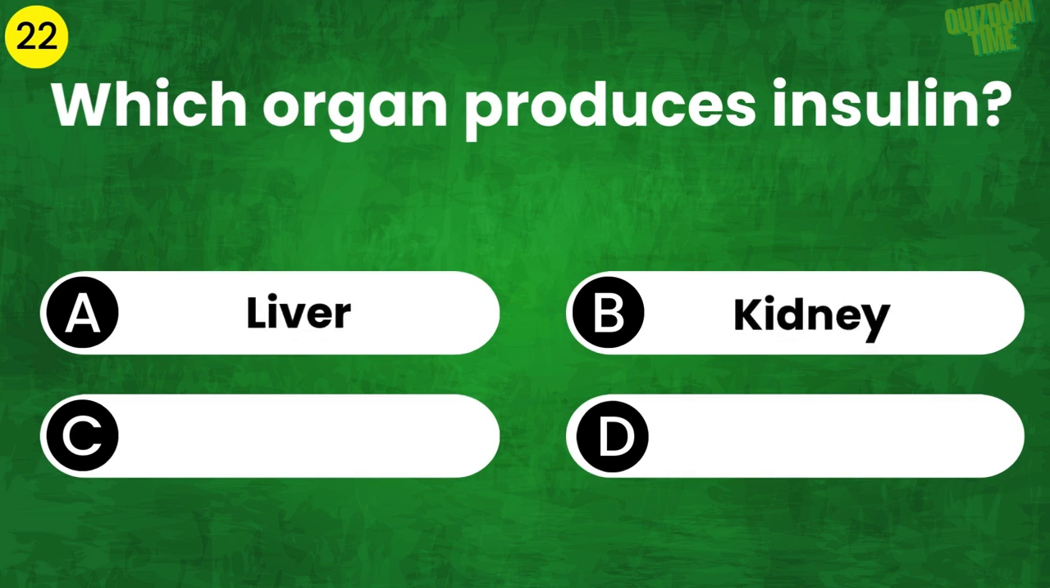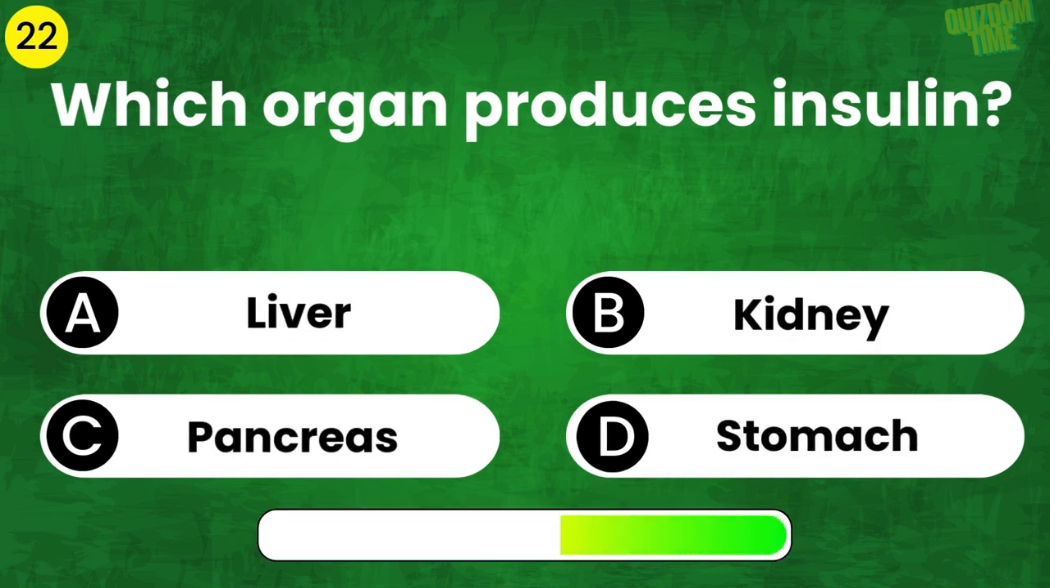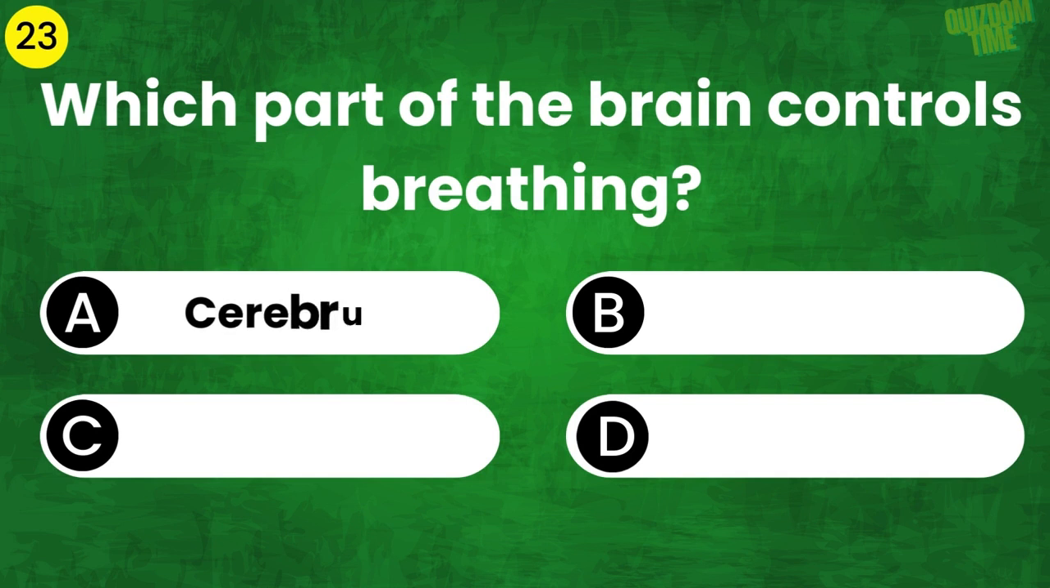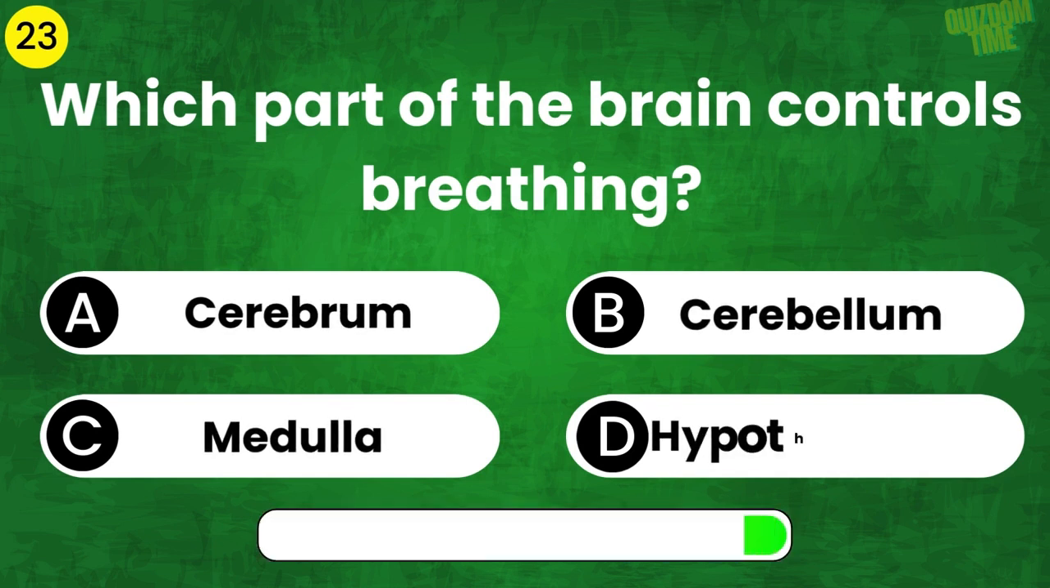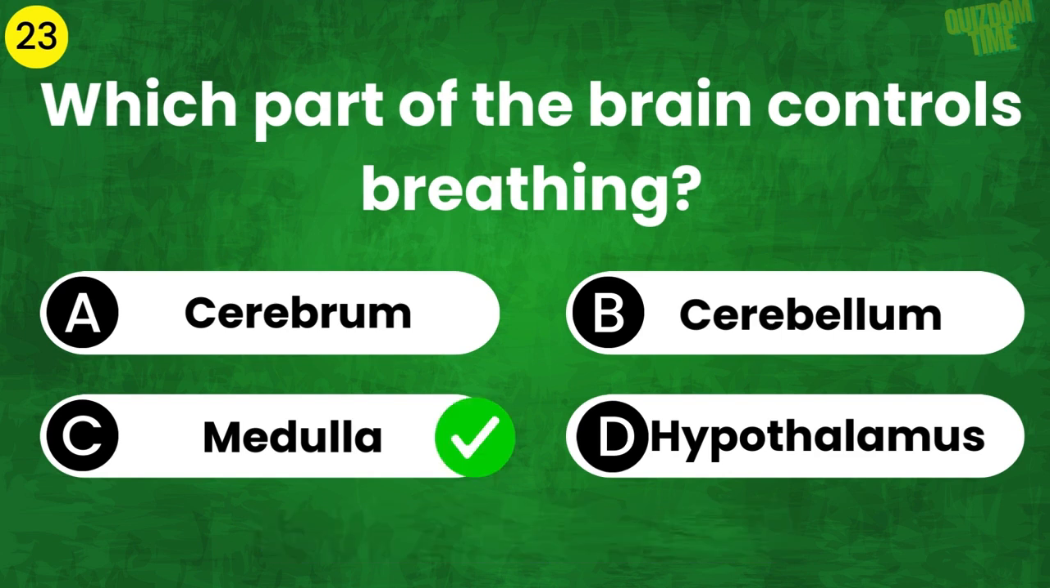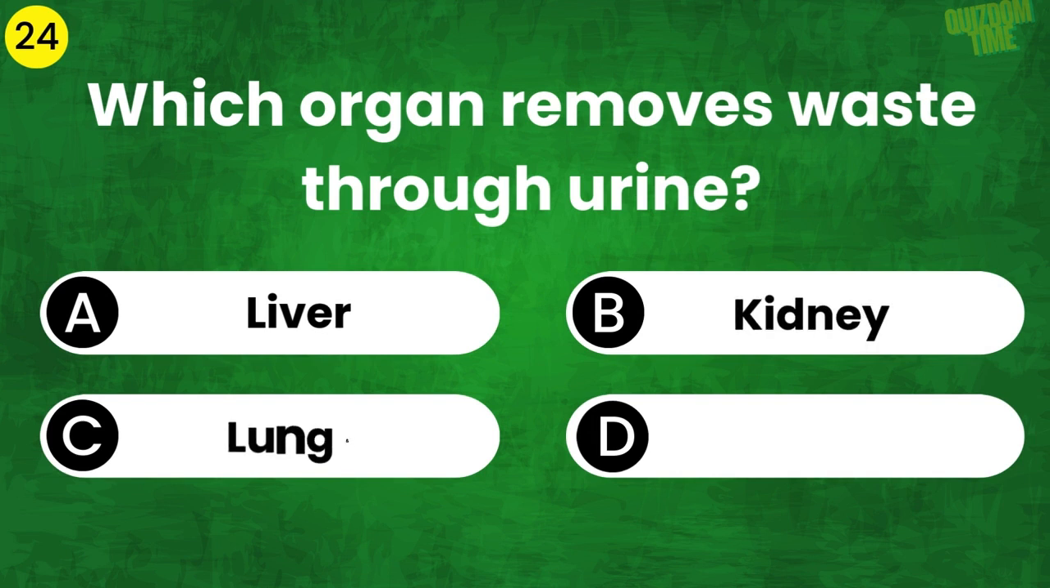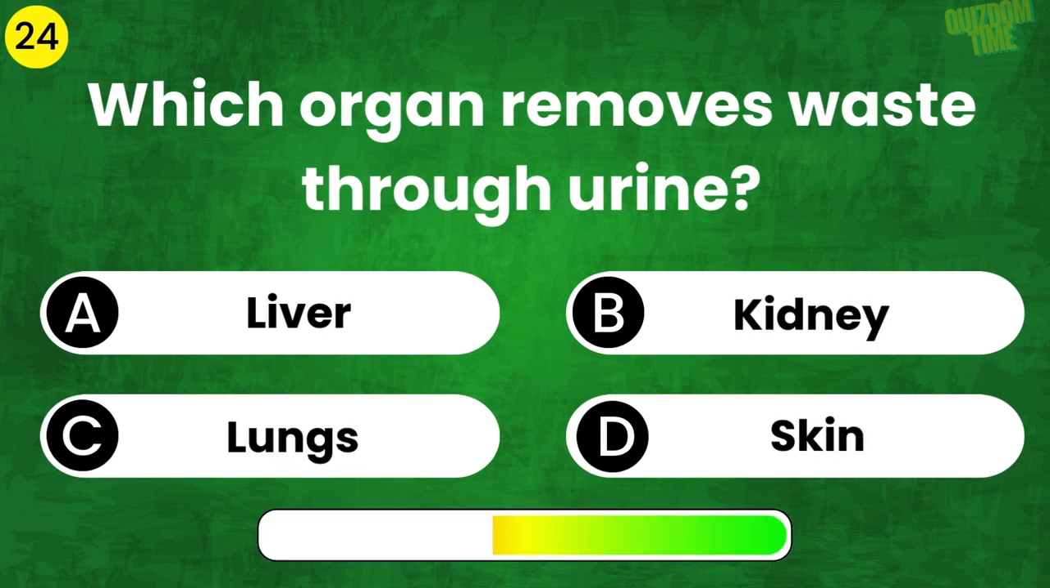Which organ produces insulin? The answer is pancreas. Which part of the brain controls breathing? The answer is medulla. Which organ removes waste through urine? The answer is kidney.